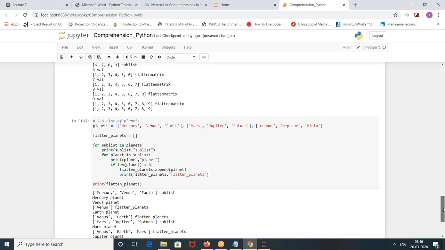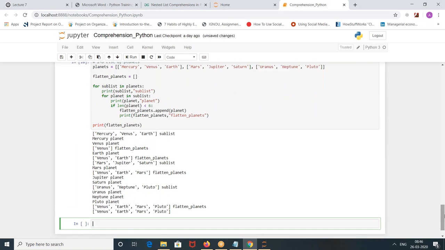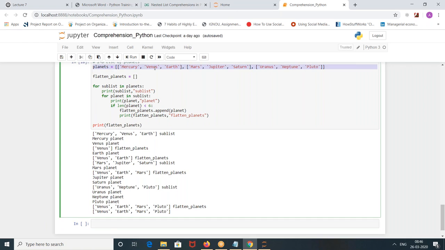See, this list element 0th index was holding three planets. Those 3 came in. So for every element in sublist, that means first Mercury, then Venus. Because Venus is matching, it will go into flattened planets. And that loop did not end. So Earth was remaining. Earth also came in.